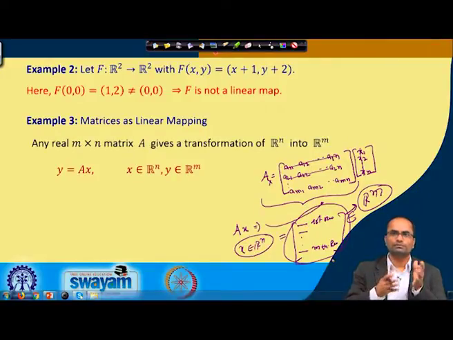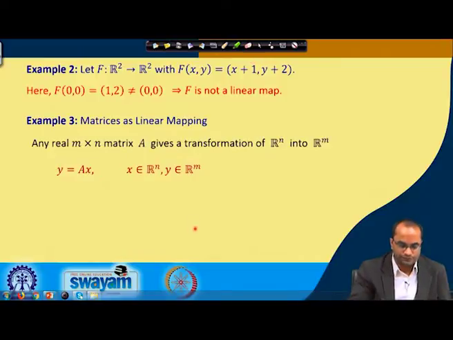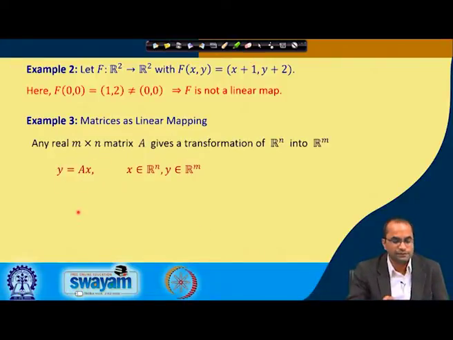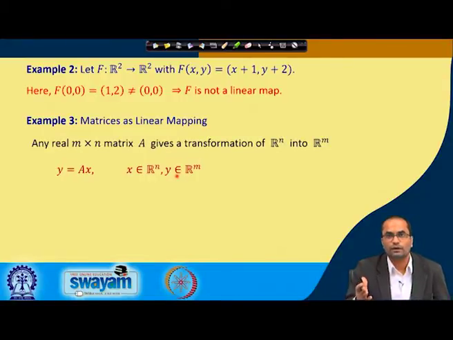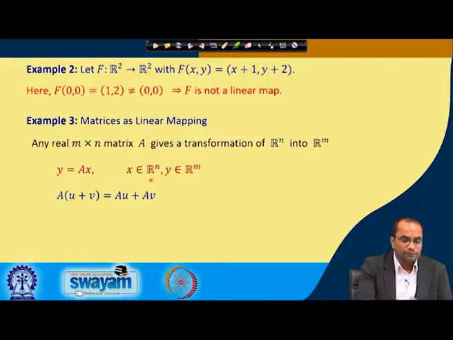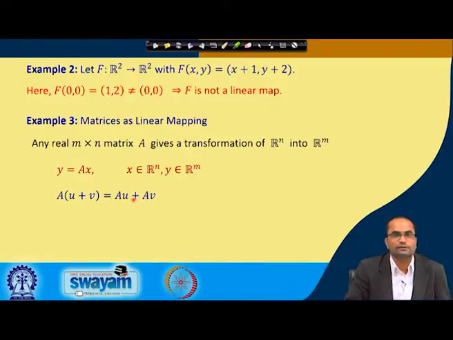Why a linear map? Because of the nice properties of such matrices. First, we have seen that A x maps the element x from R n to an element y in R m. That is clear. And there are two linear properties. When we apply A on u plus v, where u and v are elements from R n, what do we get? This is a property of the matrix itself: A u plus A v, and that is what we were looking for in a linear map.